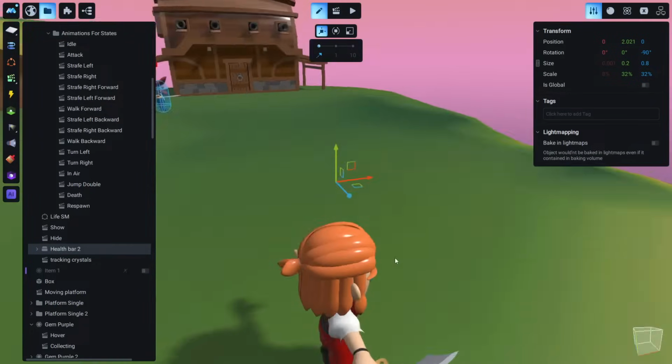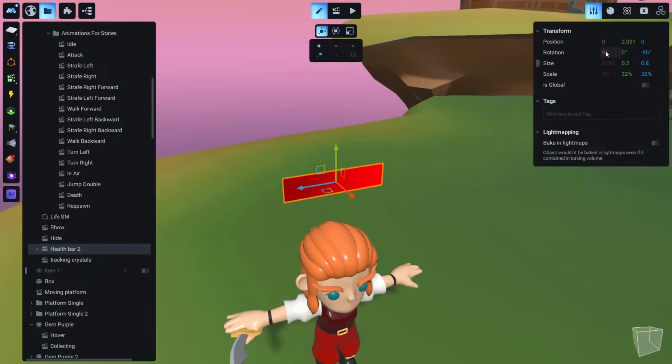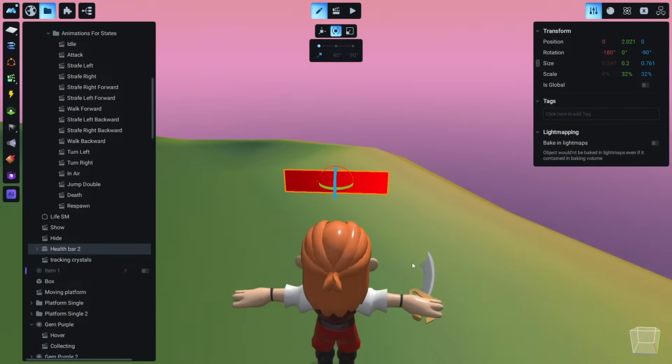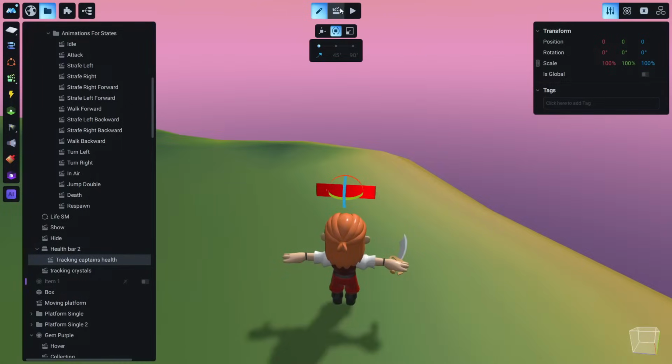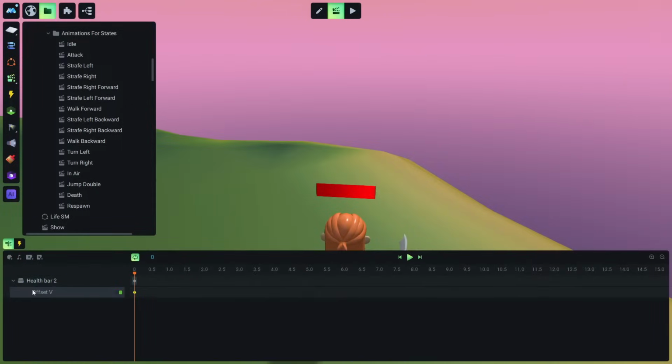And because we see our character from behind, let's just turn this like this, minus 100. Okay, so now it's like this, so we can watch it. Of course, this should track the player's health and not the captain's health.